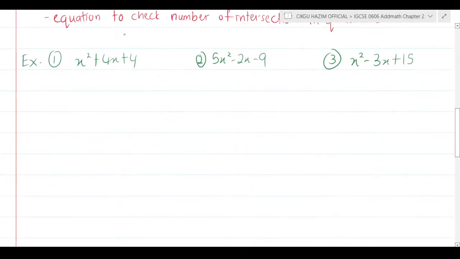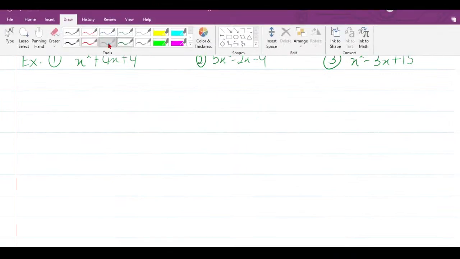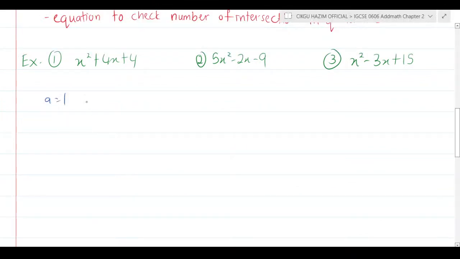So let's see this example. What is the value of a equal to 1, b equal to 4, and c equal to 4? By using b squared minus 4ac, which is 4 squared minus 4 multiplied by 1, and multiplied by c, which is equal to 4.